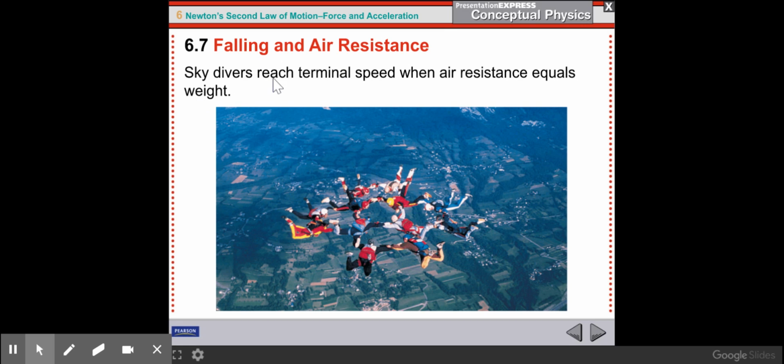So skydivers reach terminal speed when air resistance equals weight. We just kind of said that. Terminal speed just means you're not accelerating anymore. You're not going to speed up or slow down because the upward and downward forces acting on you are equal. Therefore, you're in equilibrium. So you'll fall with a constant velocity, but an acceleration of 0.